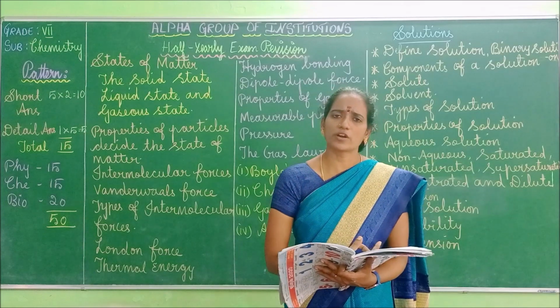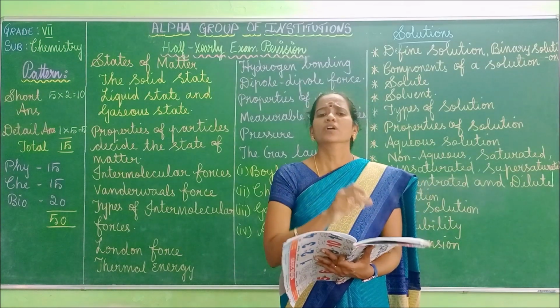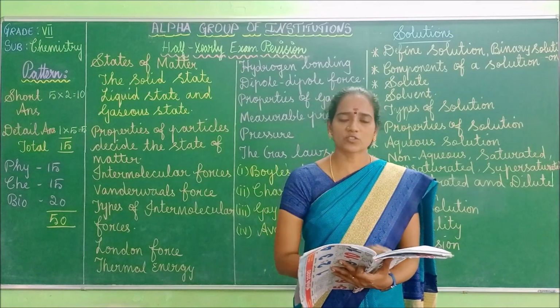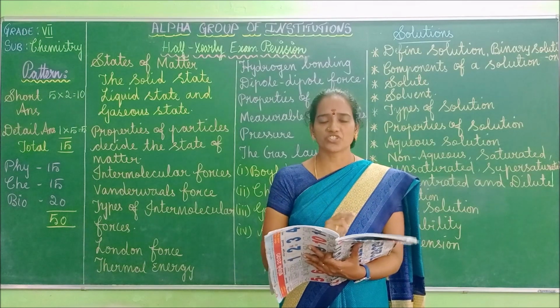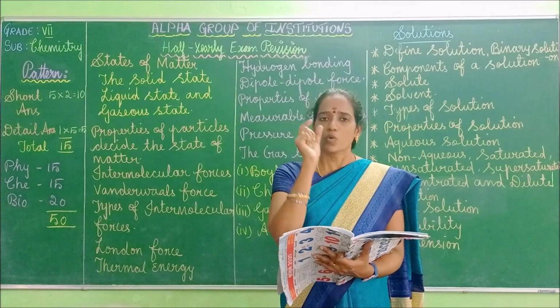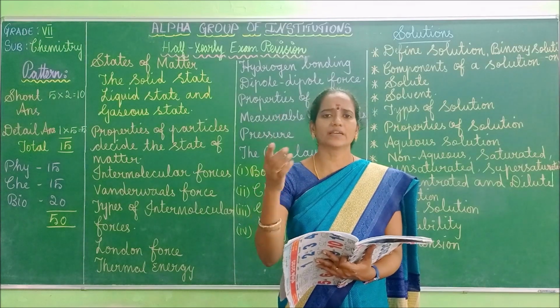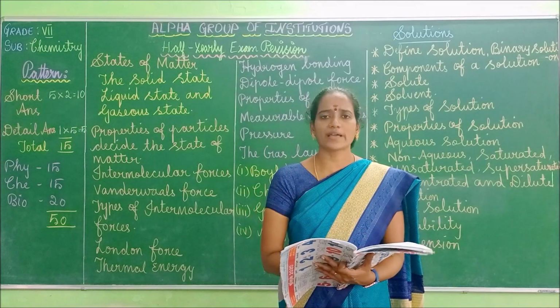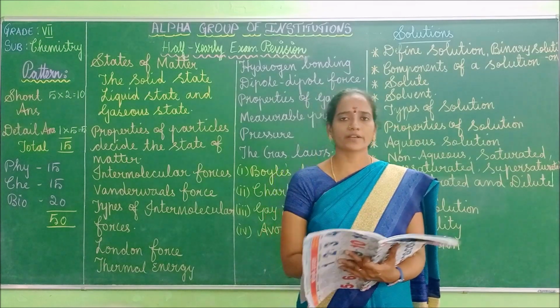Then what is meant by non-aqueous solution? The solution in which something other than water acts as a solvent is called a non-aqueous solution. Aqueous solution means water acts as a solvent. Non-aqueous solution means any other liquid other than water acts as solvent. That's the difference between aqueous solution and non-aqueous solution.